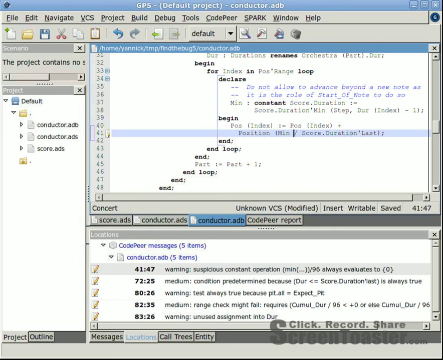Here, CodePeer computes a range of score duration tick first to score duration tick last for local variable mean from its initialization. Then, dividing mean by score duration tick last can only result in value 0. The problem stems from the inversion between the conversion to fixed point type position and the division on this line, so that the division occurs in integers here instead of fixed point. Let's correct that.